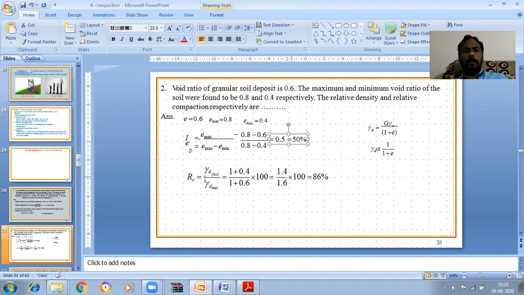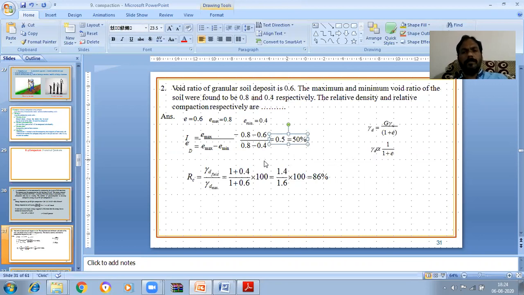Next, relative compaction. What is the definition of relative compaction? It is gamma d, the dry density obtained in the field, by gamma d max. Here gamma d is equal to G gamma w by 1 plus e, so gamma d is inversely proportional to 1 plus e.